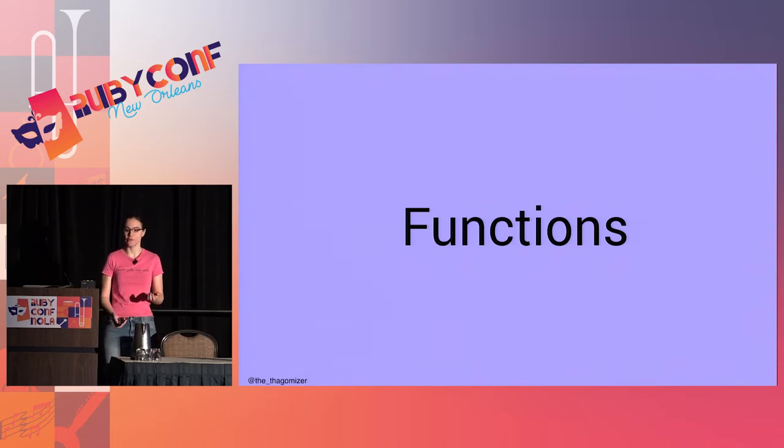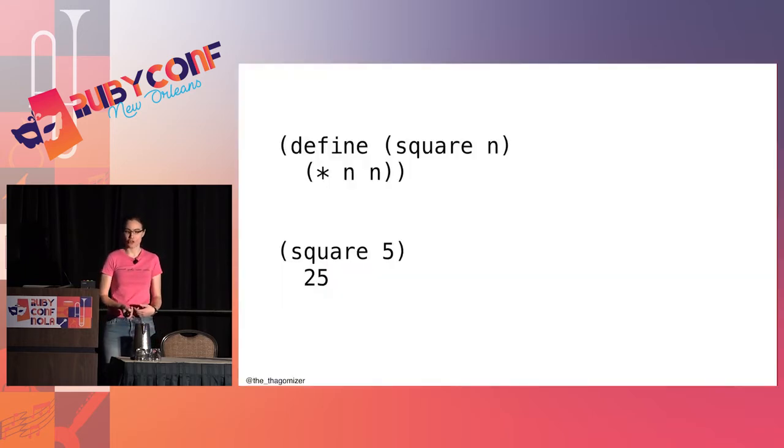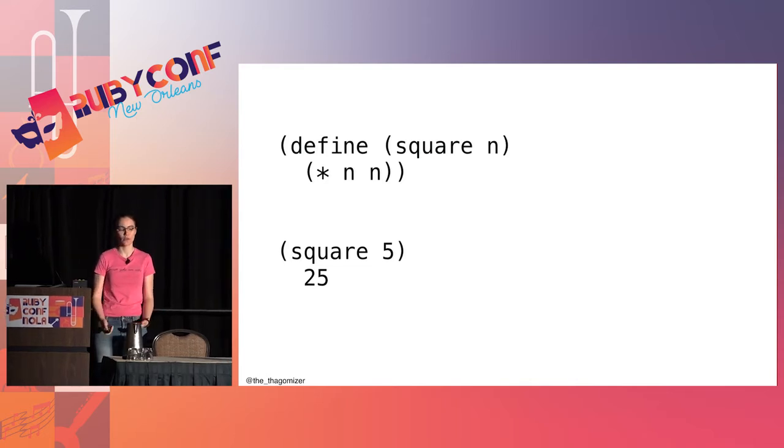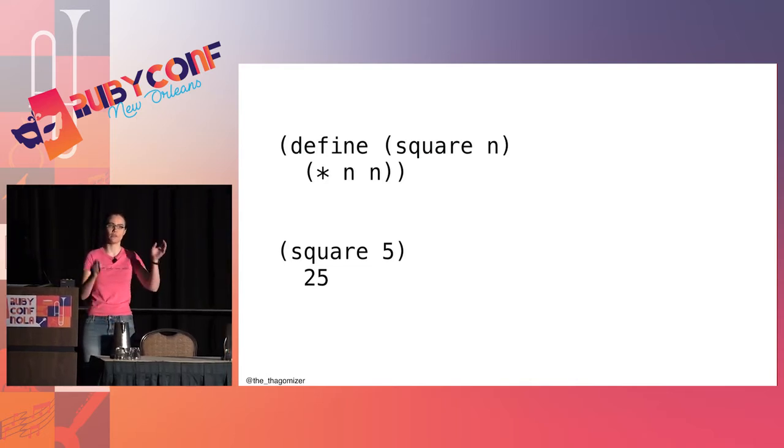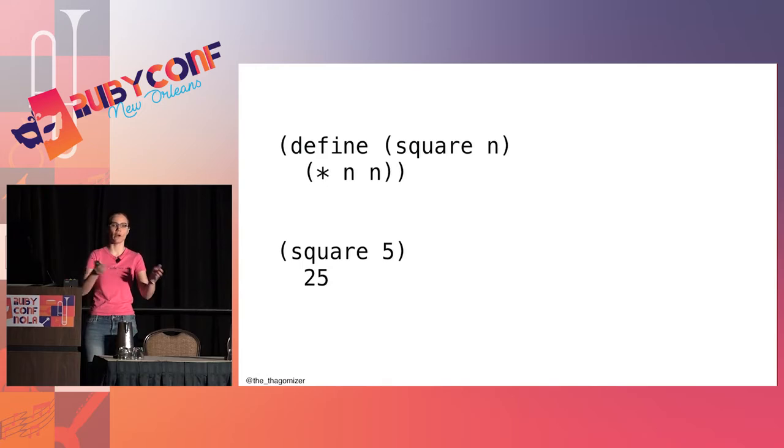So math is not particularly interesting on its own. I need to be able to write my own functions. You declare a function by putting the word define, and then in parentheses, the name of the function and its argument list. The square function takes 1 argument, and I'm calling it n. And then after that, I have the body of the function. In this case, I'm multiplying n times itself. To call that function, I go parentheses, function name, argument. Square of 5 is 25.